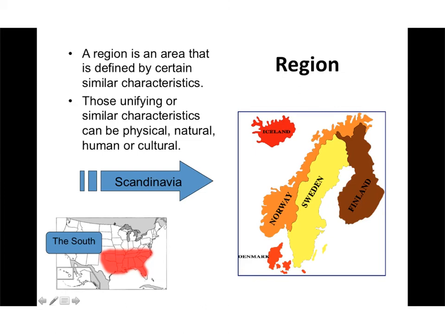Region is the third theme of geography. And a region is an area that is defined by certain similar characteristics. And so, here's an answer to one of your questions. Those characteristics can be physical characteristics, natural ones, human characteristics, or cultural characteristics. And you can see on this slide that Scandinavia is a region, as well as the South. What do you think Scandinavians have in common? What do people from the South have in common? Can you name 2 more regions?